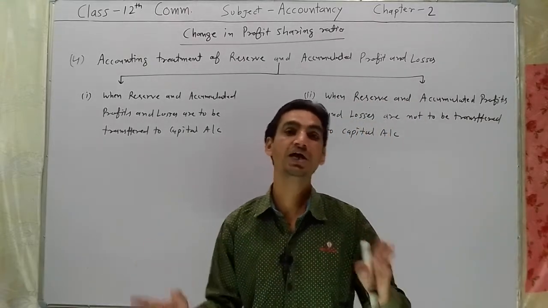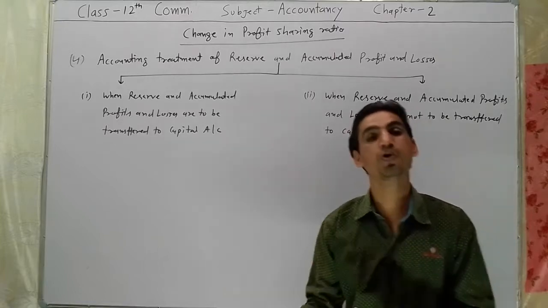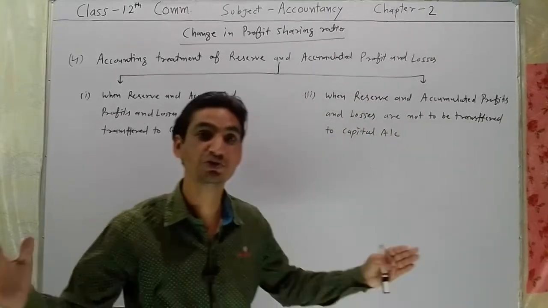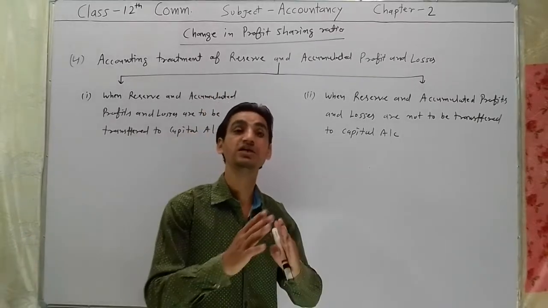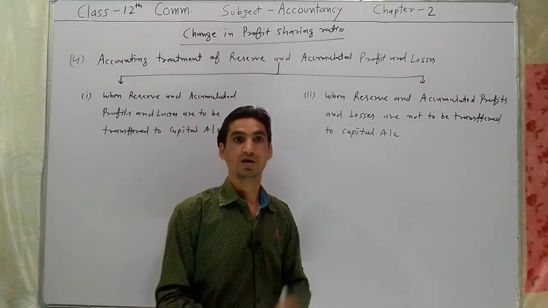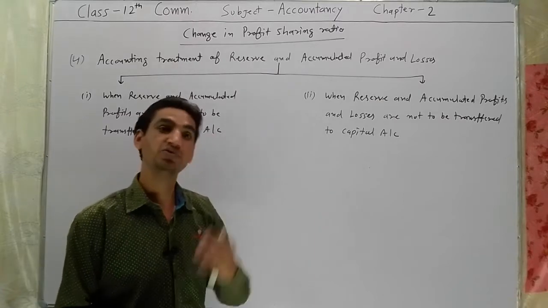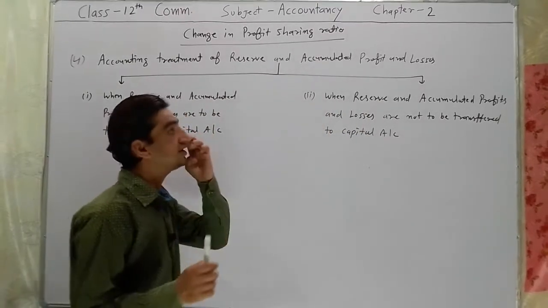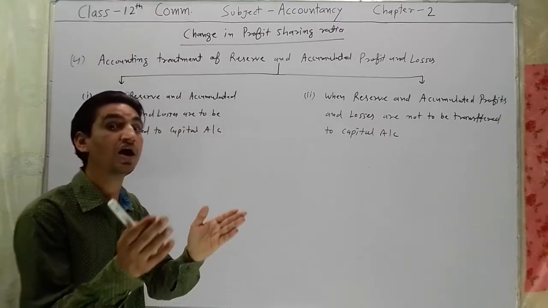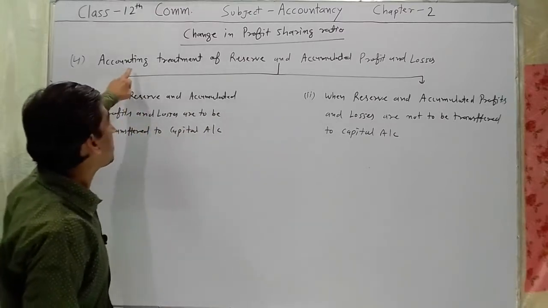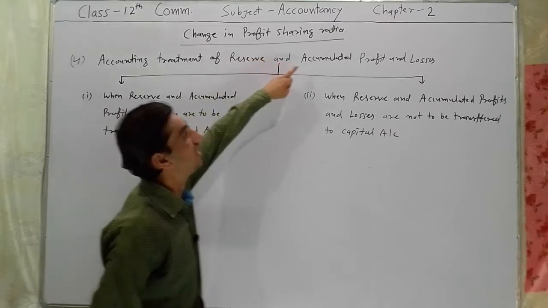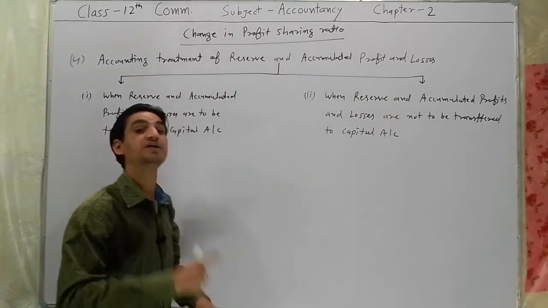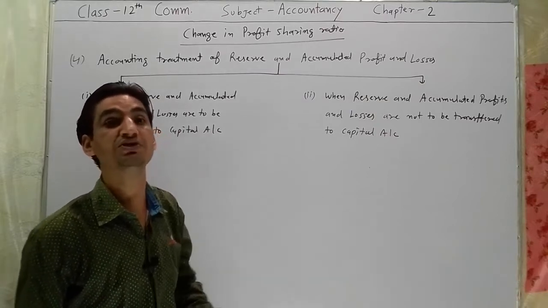Accumulated profits and losses are those profits and losses which have not been distributed among the partners yet. And reserve you have already discussed in class 11th. So now we are discussing the accounting treatment of reserve and accumulated profit and loss when existing partners decide to change their profit sharing ratio.